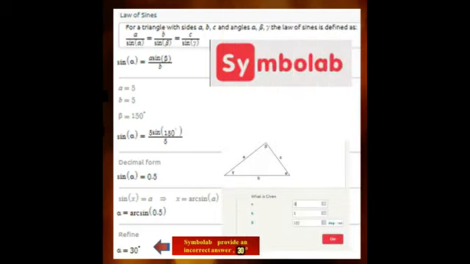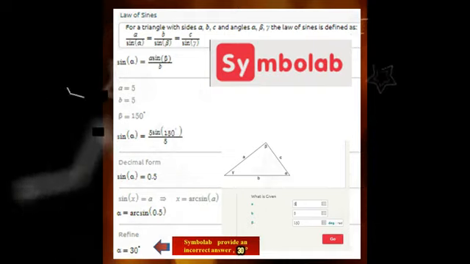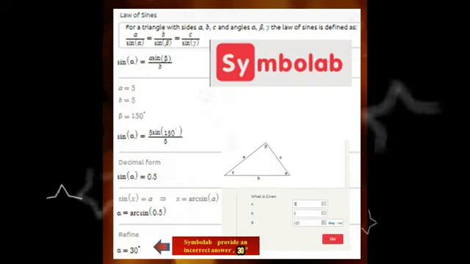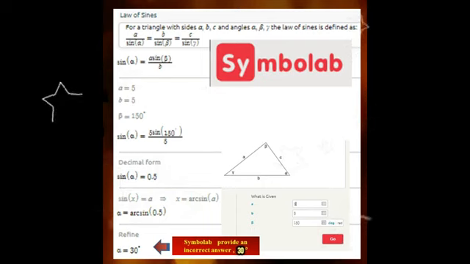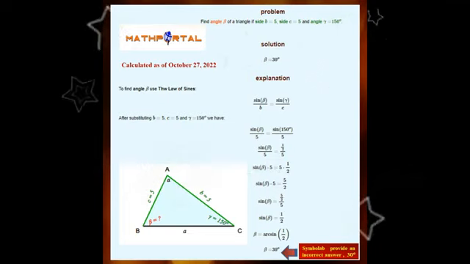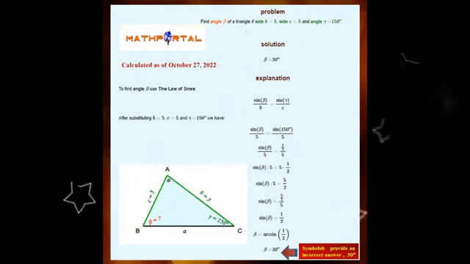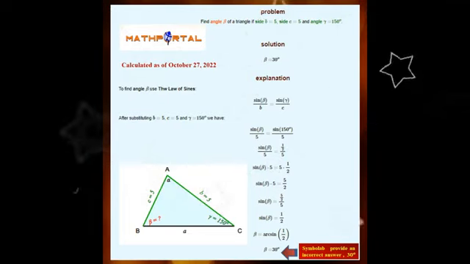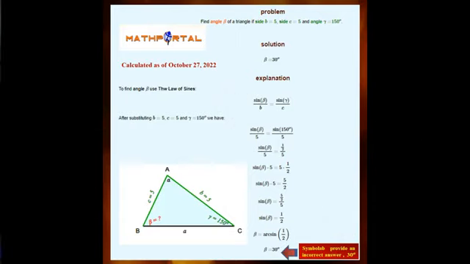As calculated on the 27th of October, 2022, Symbolab also provides a wrong answer. Symbolab also provides angle B is 30 degrees. As calculated on the 27th of October, 2022, Math Portal also provides a wrong answer. Math Portal also provides angle B is 30 degrees.